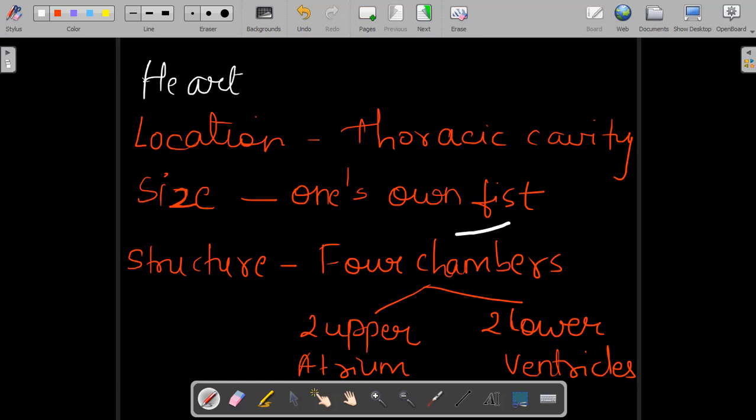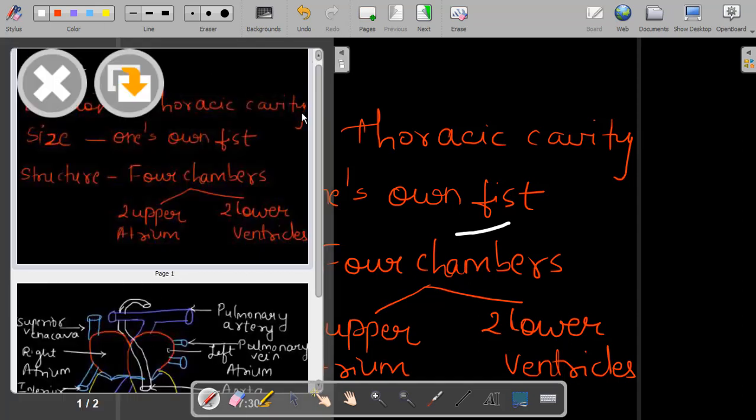Okay, when you talk about the structure of the heart, a very important part: it is said that the heart is made up of four chambers. Chambers means actually parts. So there are four parts of the heart. The two upper chambers are said to be atria, whereas the two lower chambers are said to be ventricles. So, a very important summary about the heart: it is located in the central chest region, that is the thoracic cavity. Size is one's own fist, and the structure is made up of four parts, that is atria and ventricles. Now let's see the structure of the heart, exactly how the heart looks.